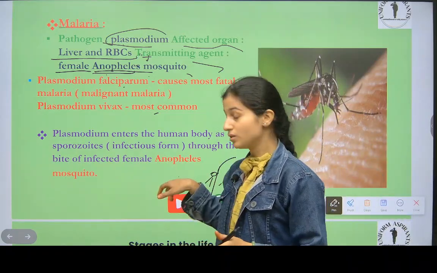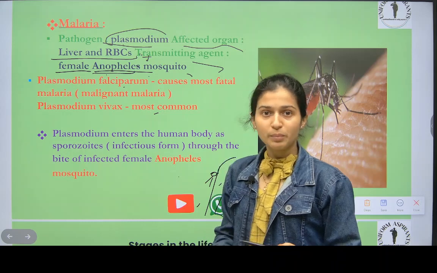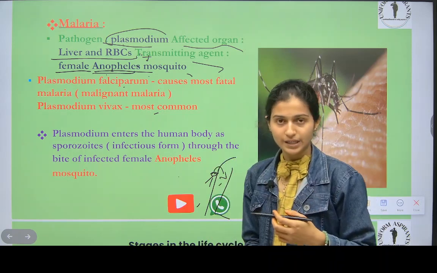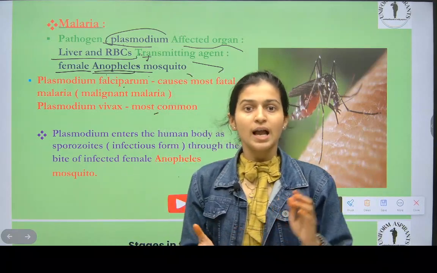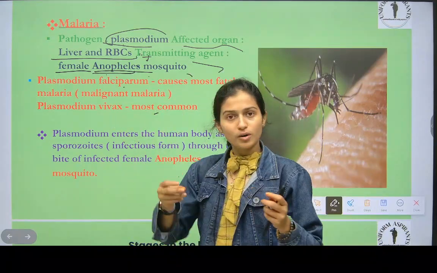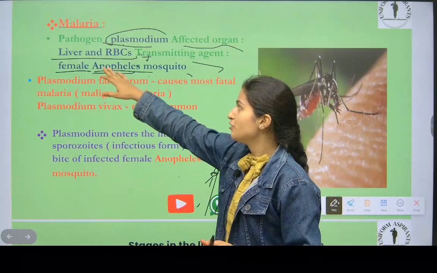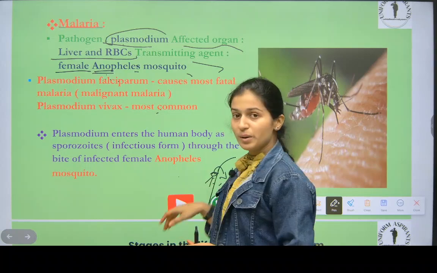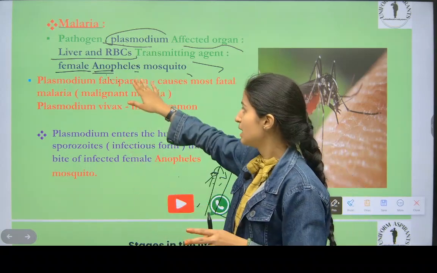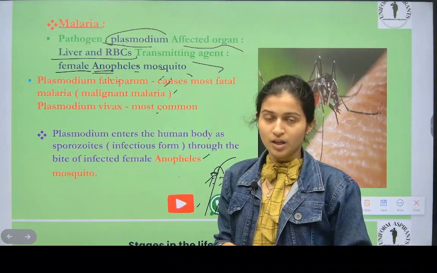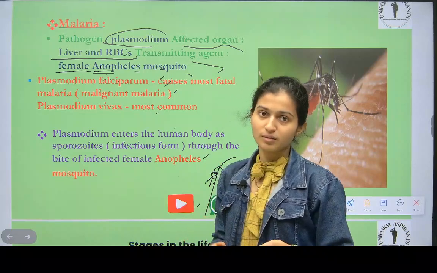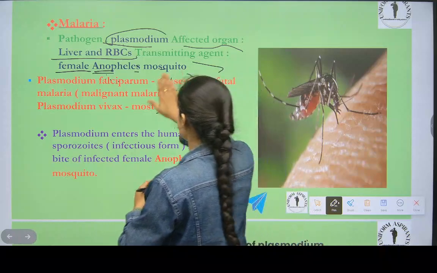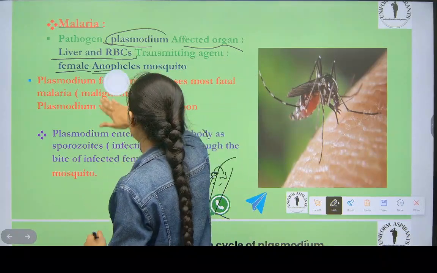It takes out our blood as food. Then its saliva gets mixed into our blood, and in that saliva there is a plasmodium, because that female Anopheles mosquito is already affected by plasmodium. So the plasmodium enters the human blood through the saliva of the female Anopheles mosquito. Then it starts affecting the body of the human, and malaria is caused. It affects directly the liver and red blood cells.